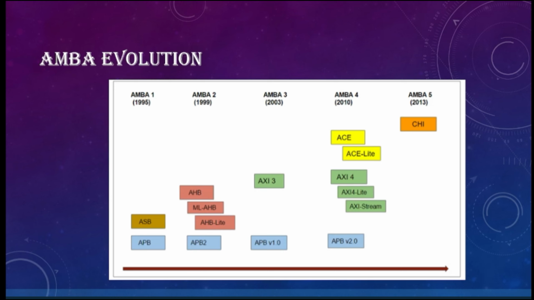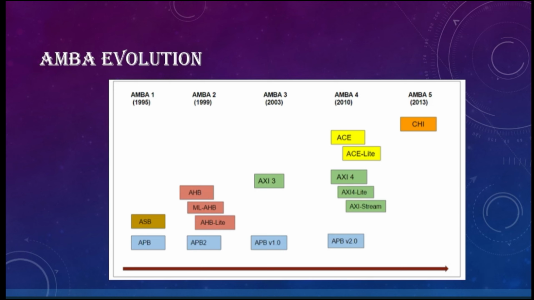Now in AMBA 3, in 2003, along with AHB, AXI3 was introduced, and along with AXI3, APB2 was revised into APB version 1.0. Mostly, when you see explanations of the protocols, you mostly see this version, APB v1.0. When you download the spec, this APB protocol is open source, so you can download it directly from the ARM website.